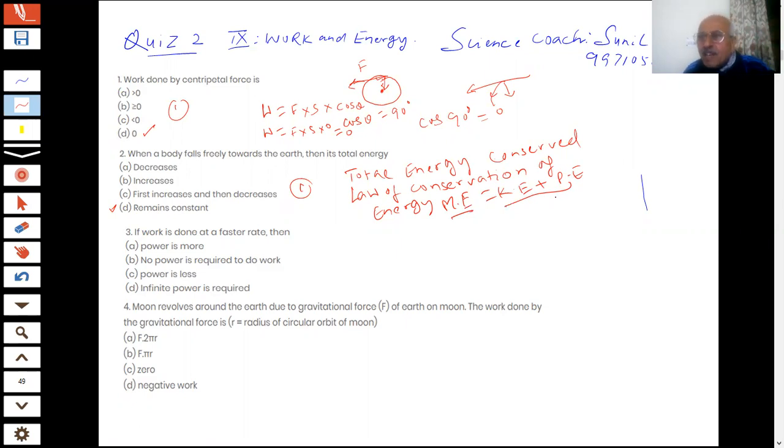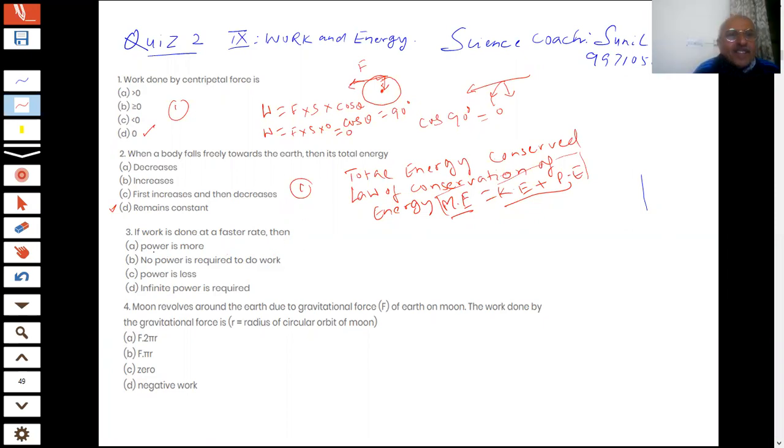That is your answer, that the total energy will always remain the same, which is the mechanical energy, students. It is the sum of the kinetic and potential energy. The potential energy decreases, kinetic energy increases by an equal amount. Therefore, we can say that the total energy will remain the same. Total energy remains constant is the correct answer given by Vidhi.